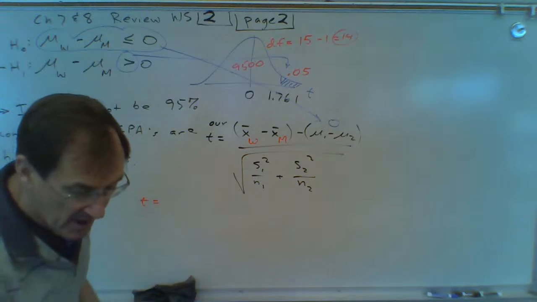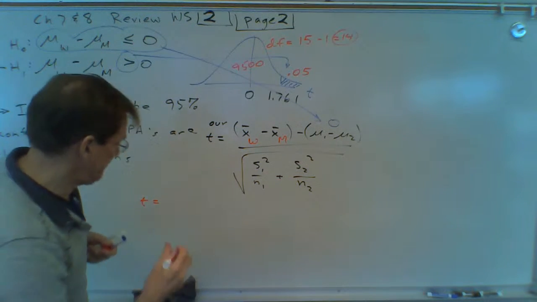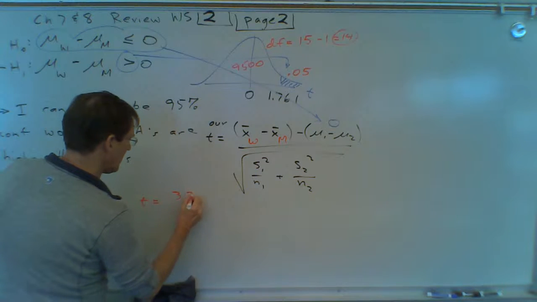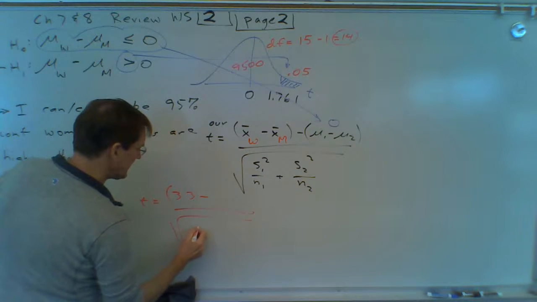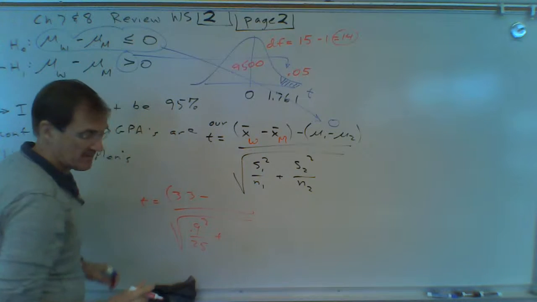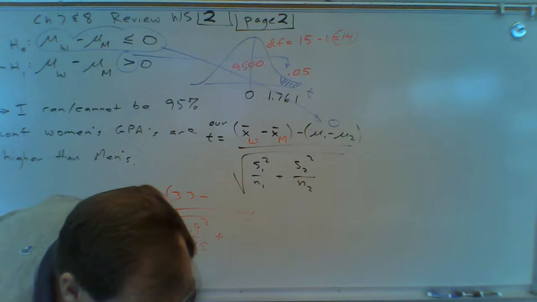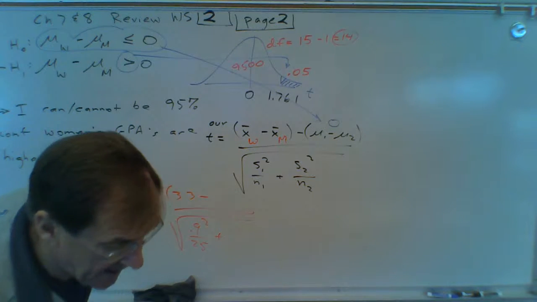I gave you the women's average was 3.3. Standard deviation was 0.9. And there were 25 women. The 15 men had an average GPA of 2.9.